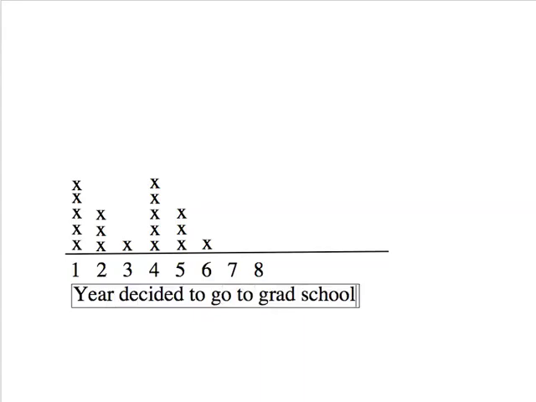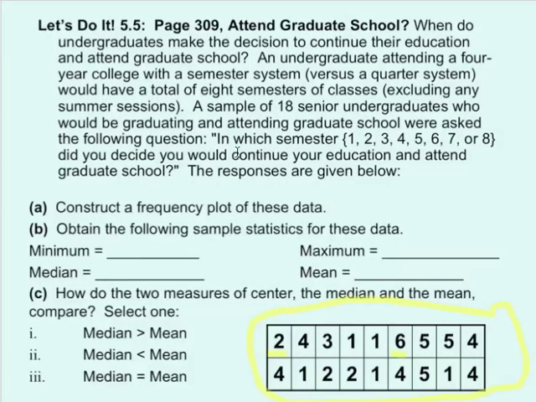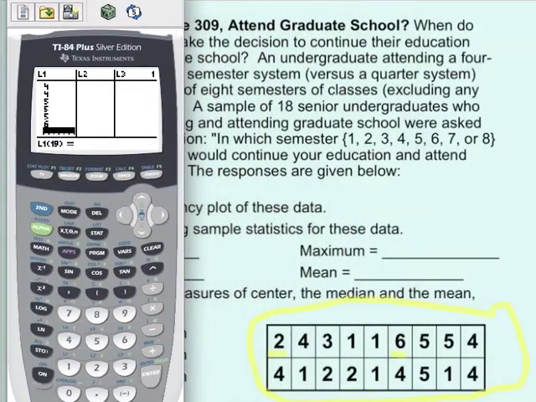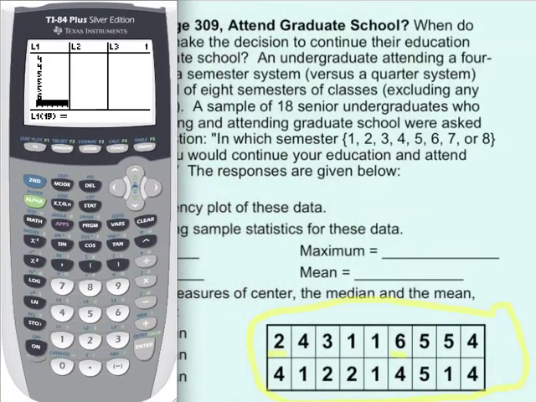Now that we've got that, let's go back to the next question they want for us. They want us to get the sample statistics from the data. Okay, they want to know what the minimum is, the maximum is, the median, and the mean. So let me bring my calculator back in here and go ahead and blow up the big screen so you can see what's going on here.